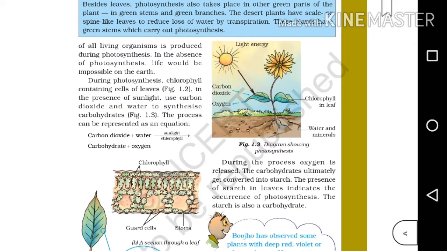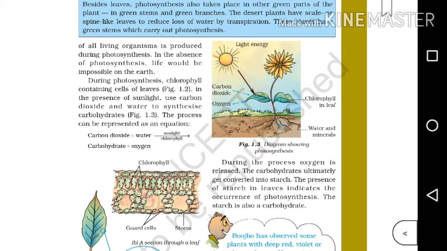Even for the plants to prepare food, they need sunlight, isn't it? So the sun is the ultimate source of energy, and from plants we are taking our food. Animals and we humans, we all are taking food from these plants. So the sun is the ultimate source of energy.